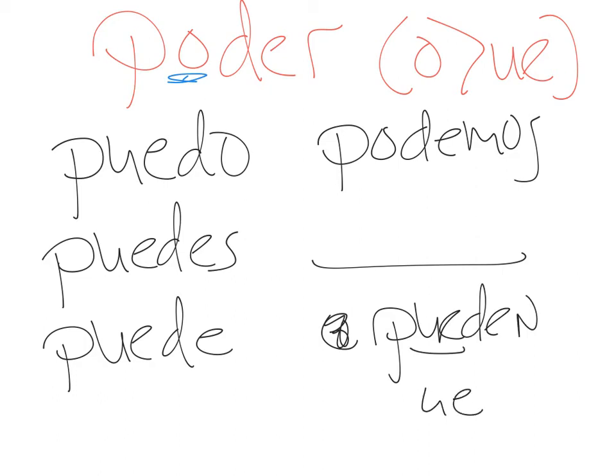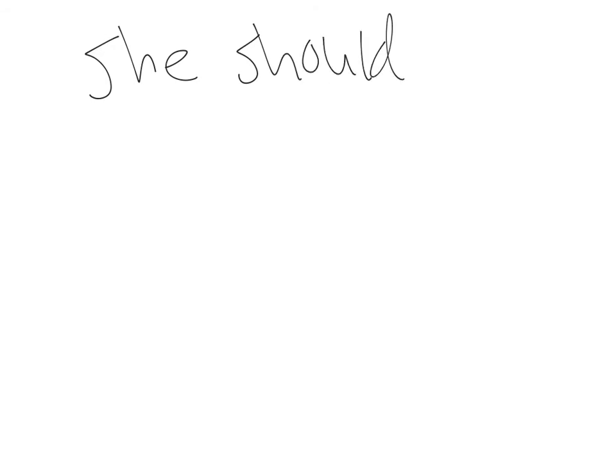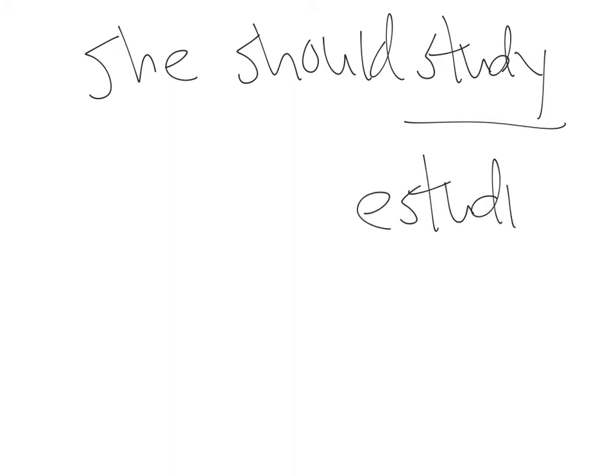So, do we know how to conjugate the four of those? Deber, querer, necesitar, poder. Do we know what they mean? And can we form those? Let's try rápidamente algunos ejemplos, like she should study. Well, this is easy. Study is estudiar. We have to remember to leave it in the infinitive.